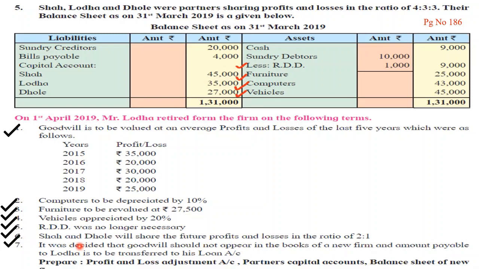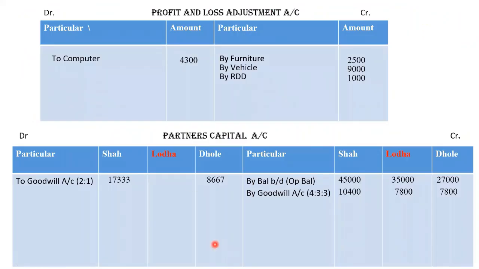Okay. Now it was decided that goodwill should not appear in the books of the firm. Okay, we have already written off the goodwill, and amount payable to Lodha is to be transferred to his loan account. Now, whenever we will read this line, the sentence means the same thing, that we have to close all the accounts now.